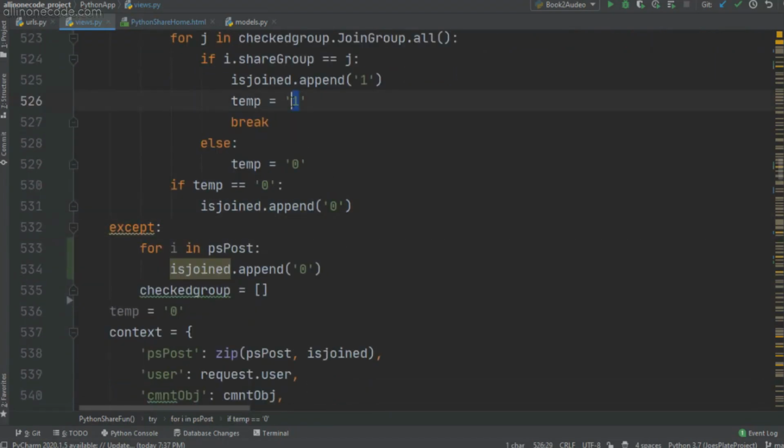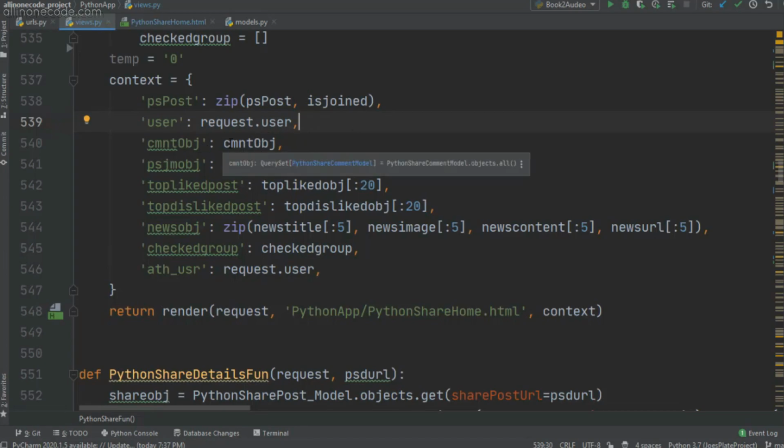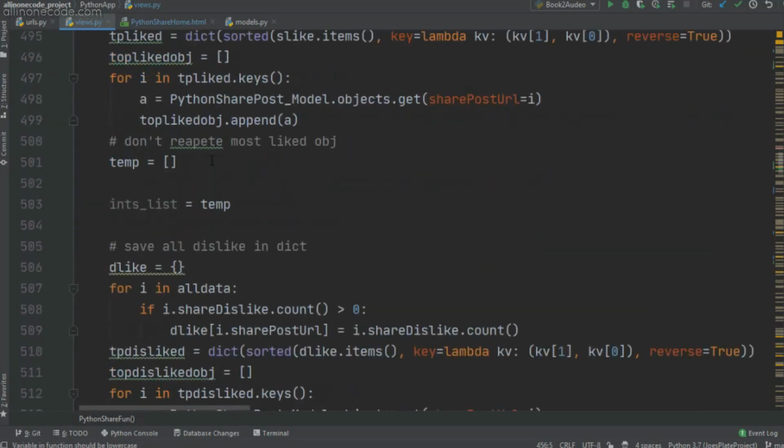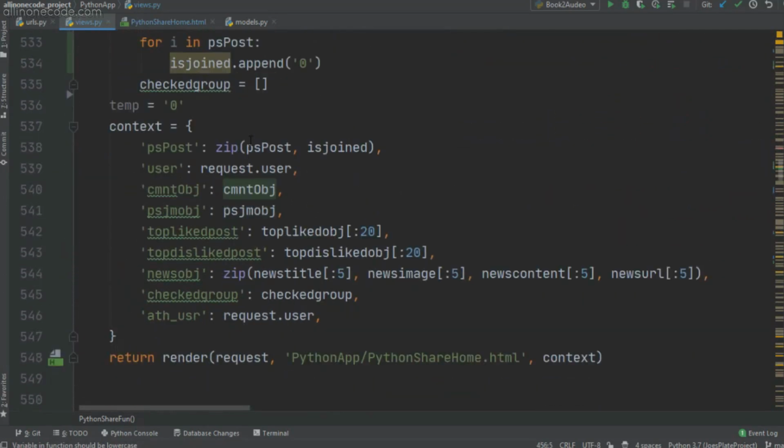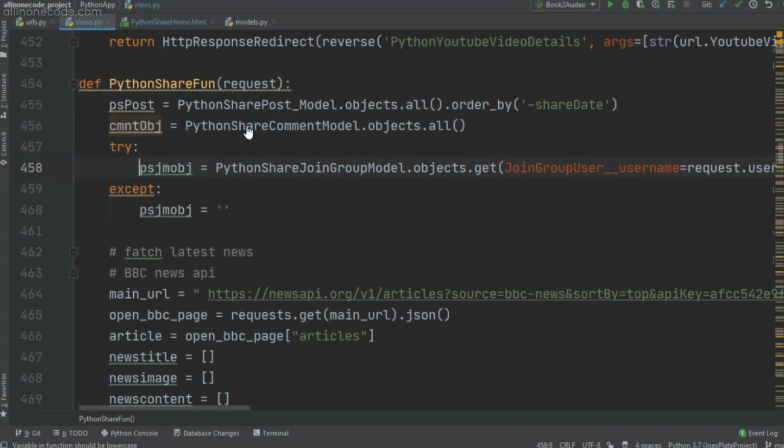The second one is user. I am passing the user to check if the user is authenticated or not. The third one is the CMNT object for comment object, which we just created to show all of the comments. The fourth one is PSJMOBJ, which is nothing but all of the joined user group model.